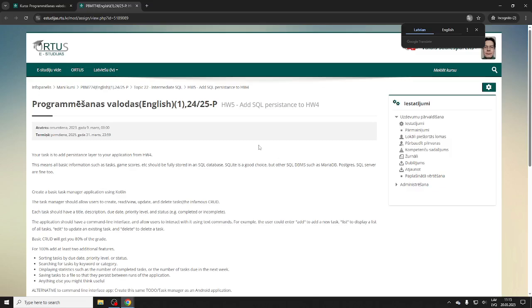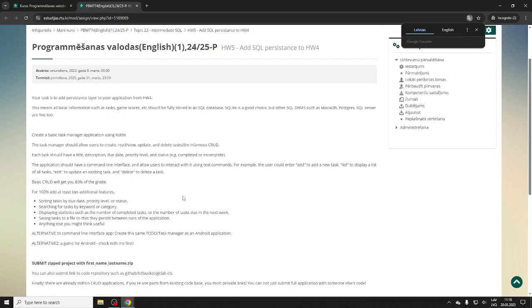You need to add persistence, meaning SQL. SQLite is completely fine. You keep using Kotlin, but you need to have support for storing, and add some extra features. Everything is the same as the fourth, so you can use the fourth one. You could submit the same repository if you want. If you do the fifth, your fourth comes with it.